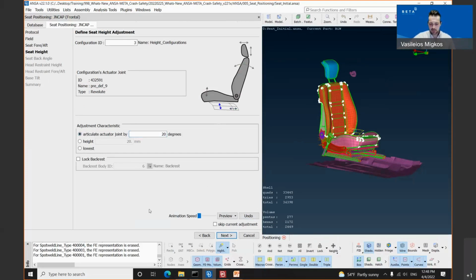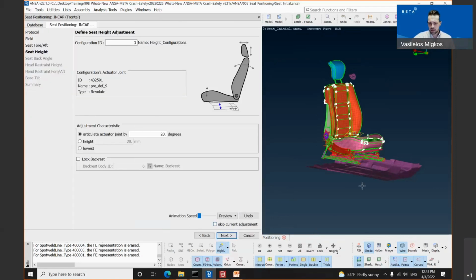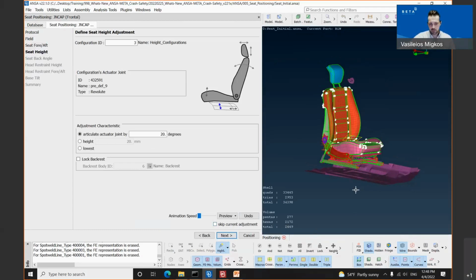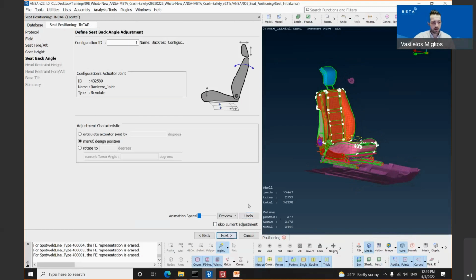There is still the option on the bottom, the animation speed bar, the preview, and the undo button. The preview button now has a drop-down menu where the user is able either to preview the current movement or all the movements. Let's say that we will preview all. Look on the right-hand side of your screen. Once we click the all button, the seat moves according to the slider configuration and the height configuration. Click the undo button and proceed with the next button to the seat back angle configuration.